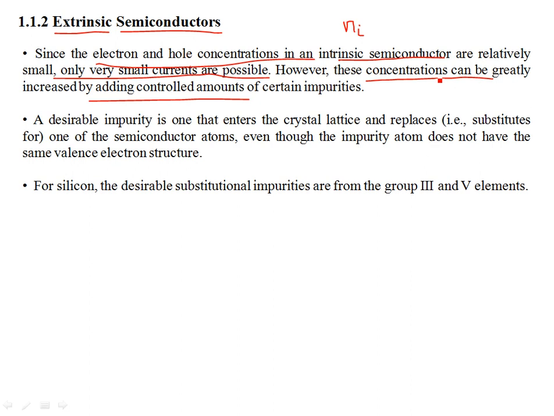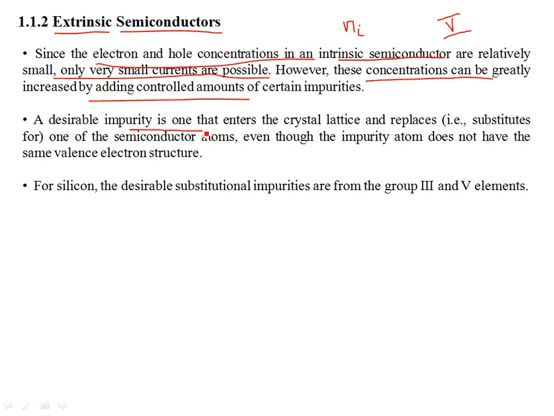For example, if you introduce group 5 elements like arsenic, antimony or phosphorus, you see that they have a different valence structure. They have 5 valence electrons, 4 of which can be contributed to the covalent bonds, and one can easily break free into the lattice at ordinary room temperatures and contribute to the conduction of current. That way we can increase the number of charge carriers and hence the electric current.